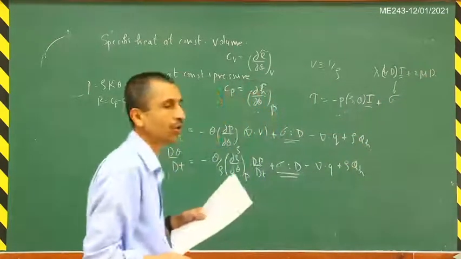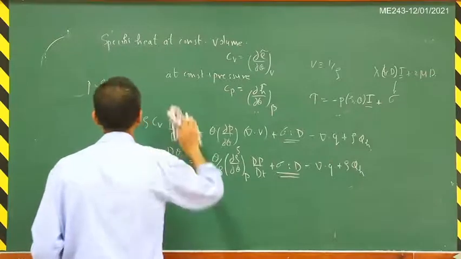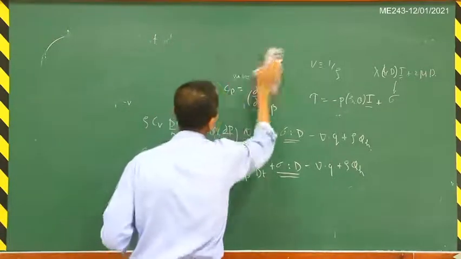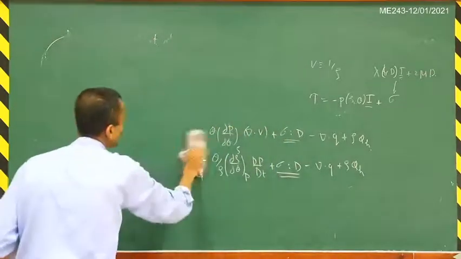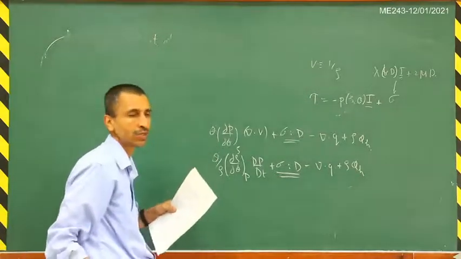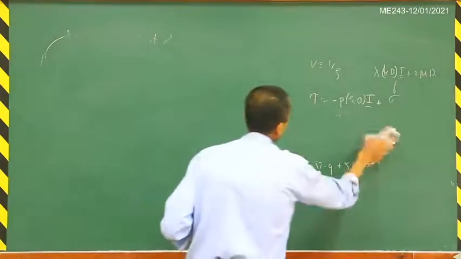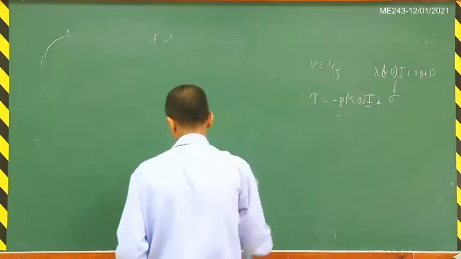If you substitute the constitutive relation into the balance of linear momentum, then we get what are known as the Navier-Stokes equations. So let us write these equations.